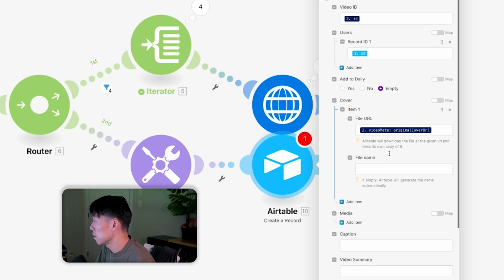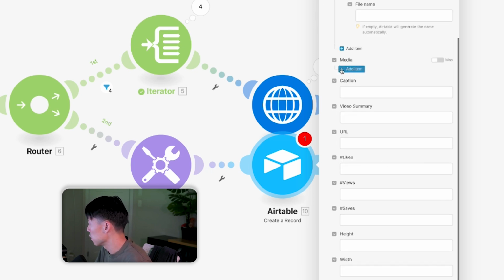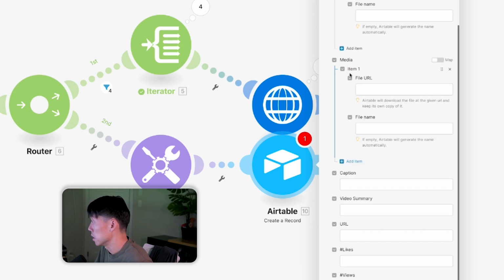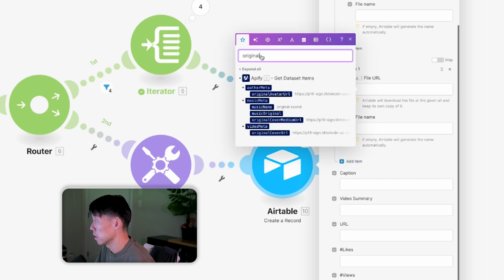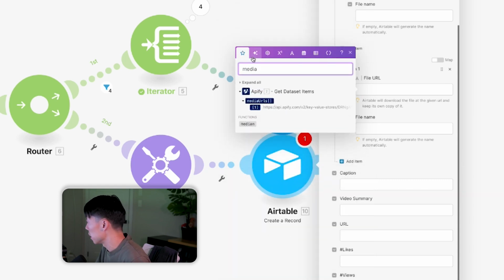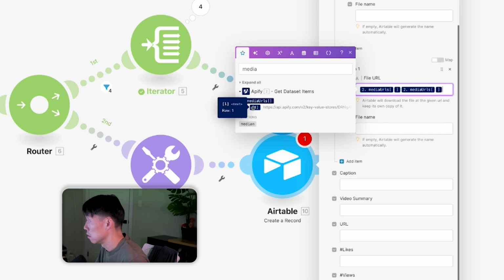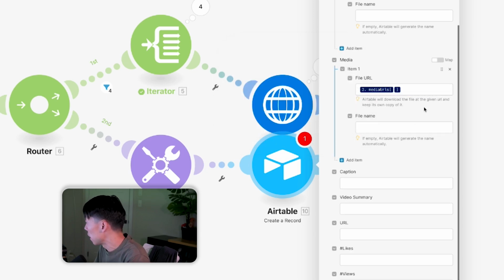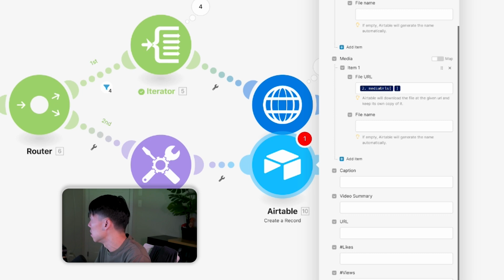File name you can leave blank. Media, that's the actual video. So we're going to open this up, item one, file URL. And we're going to name this media URL, and there it is. And make sure to grab this one here. Oops, I did it twice. File name you can leave alone.